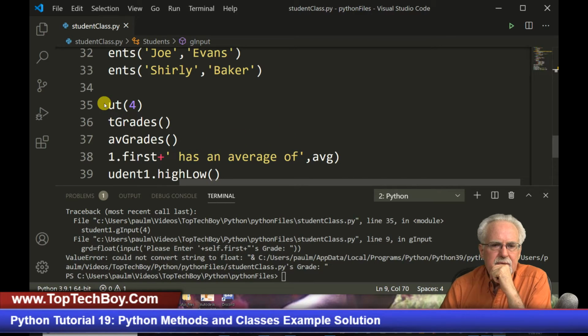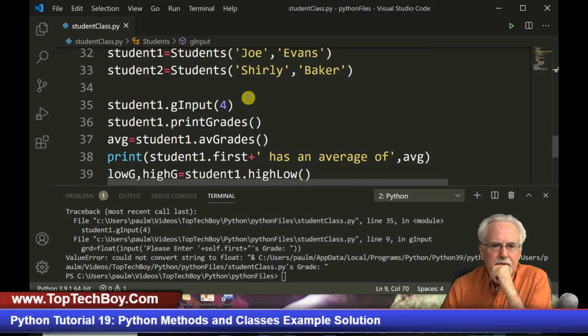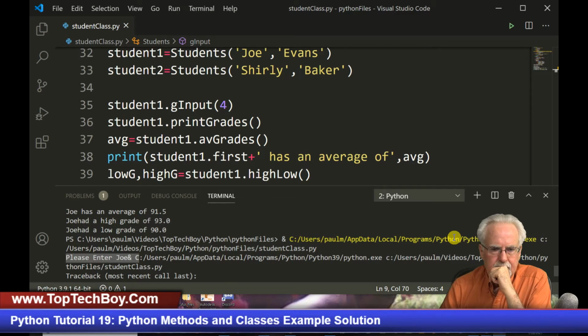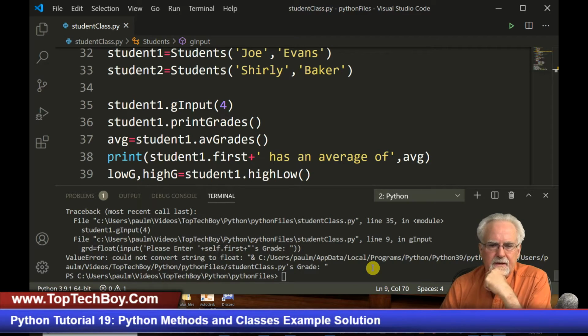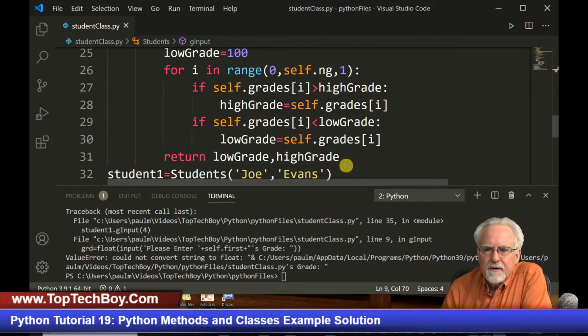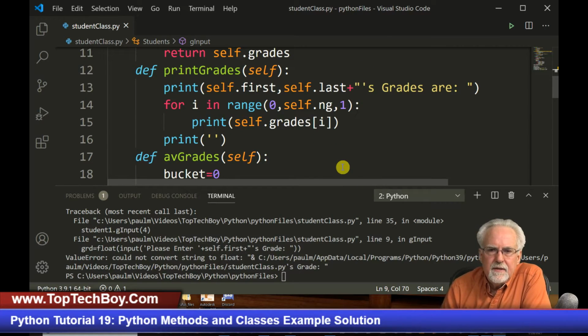What is this? GRD. It doesn't like what I did there. It doesn't like how I did that.